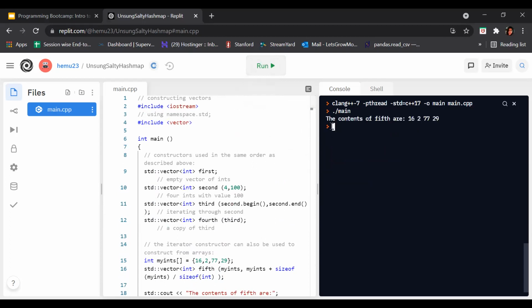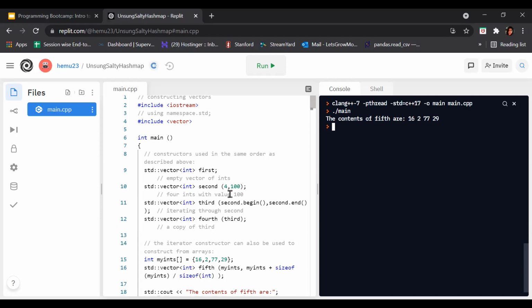See, the contents of fifth are 16, 2, 77, 29. As simple as that. What we have done here is construct a vector. How can we construct a vector? Through an array. First we include the libraries. After that we write our main program. After that we created some vectors. This is how we create vectors.